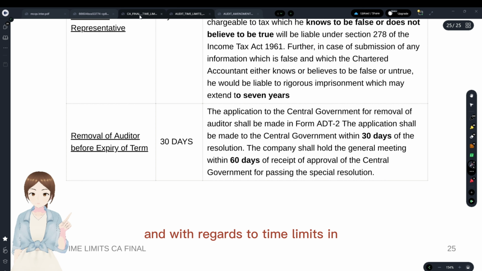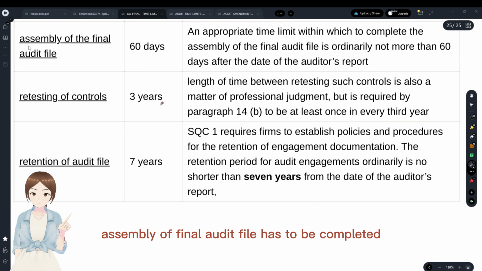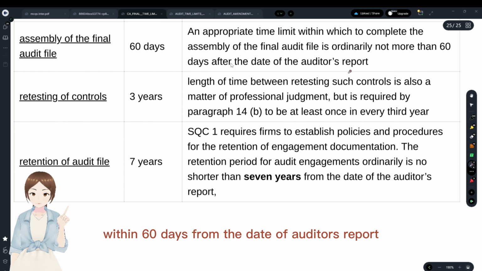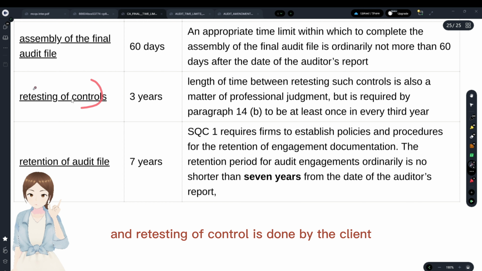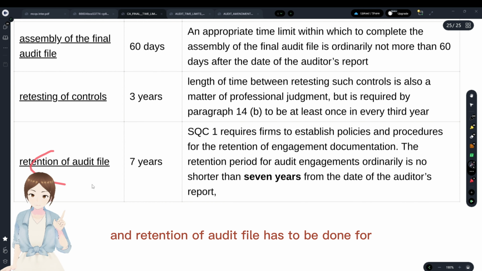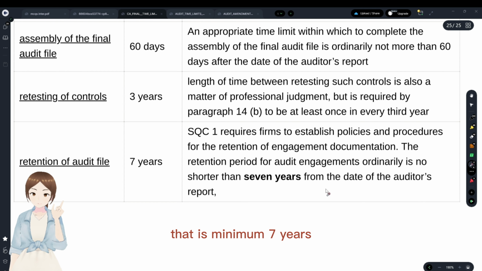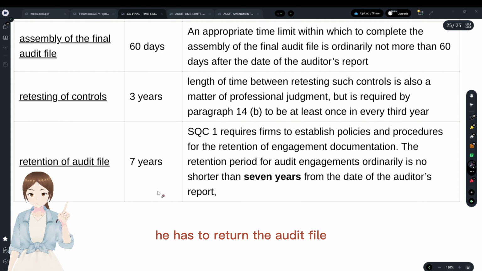And with regards to time limits in auditing pronouncements, assembly of the final audit file has to be completed within 60 days from the date of the auditor's report. Retesting of controls is done by the client, where it has to be done at least once in 3 years. And retention of the audit file has to be done for not shorter than 7 years. That is, minimum 7 years he has to retain the audit file.